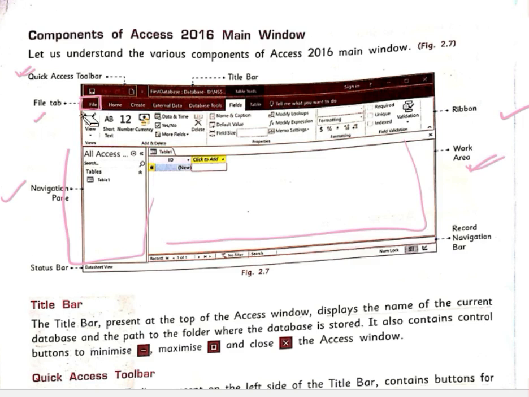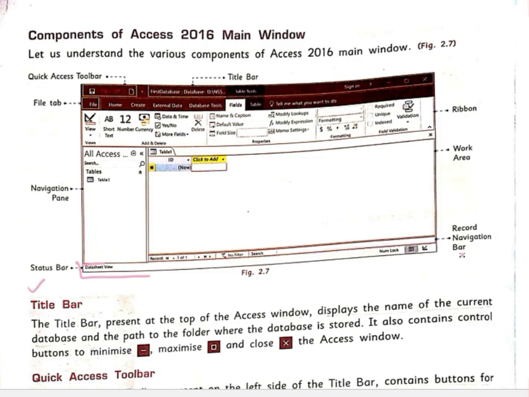Then this blank space is our work area, so you can fill in the details according to your need. Then at the bottom you have two things: this one is our status bar, and this portion will be our record navigation part. So we need to see all the details.